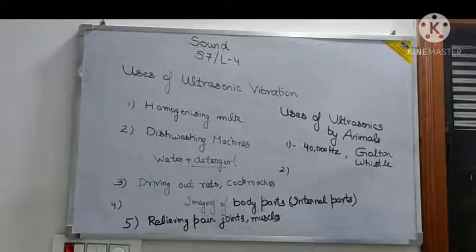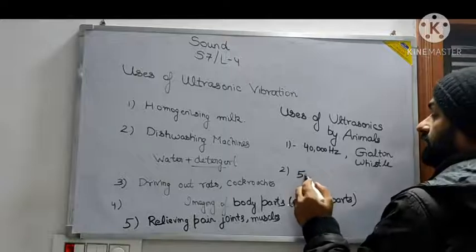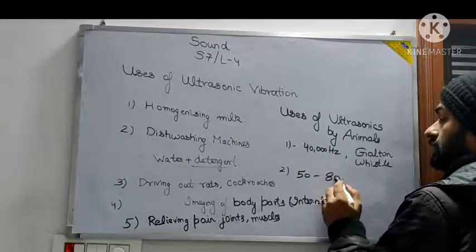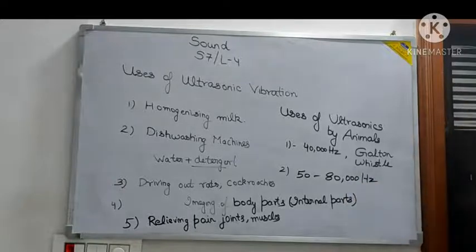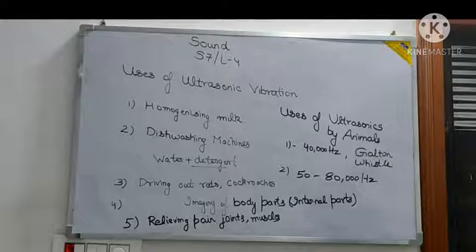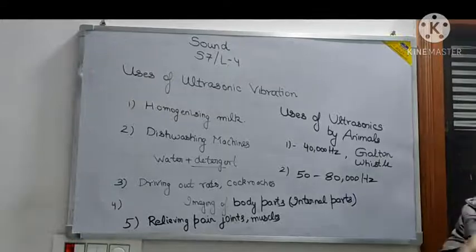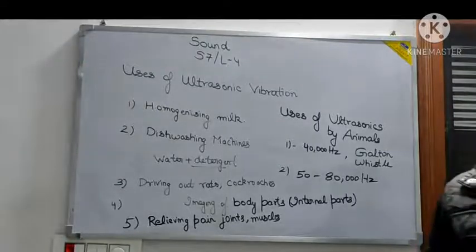So bats, see, bats can produce vibrations with a frequency of 50 to 80,000 hertz. So this is the range of frequency which bats can produce, and with the help of that, when bats fly at night, they produce ultrasonic vibrations which cannot be heard by humans or the insects. So see, insects cannot hear that, and neither do humans.